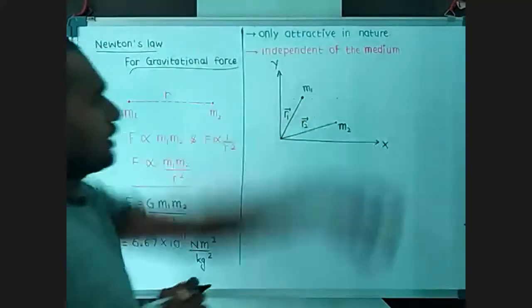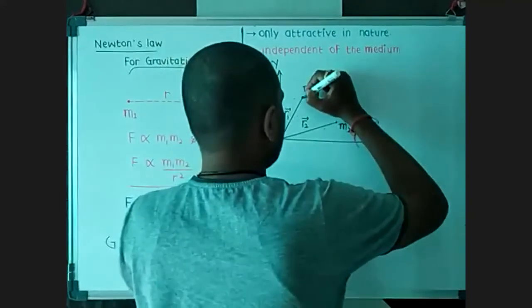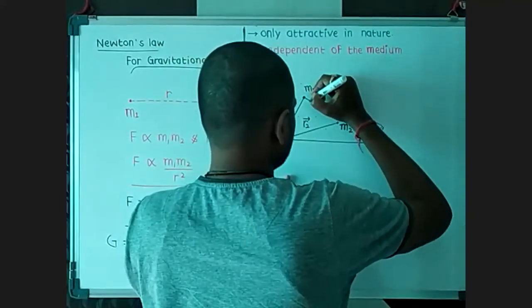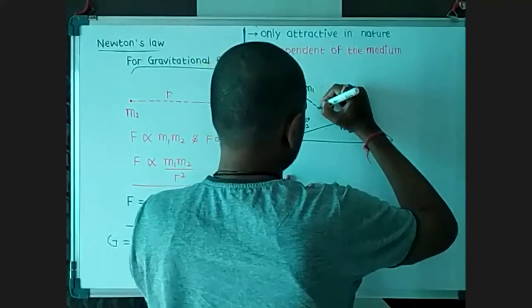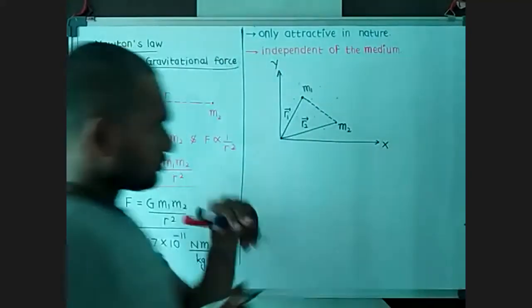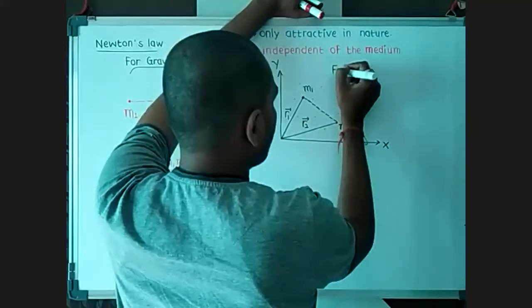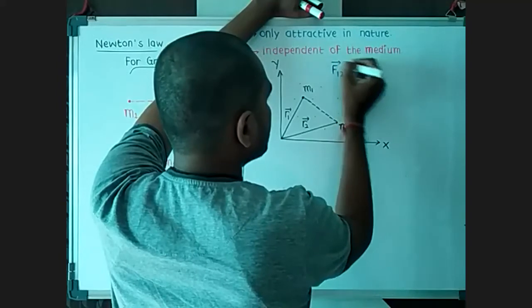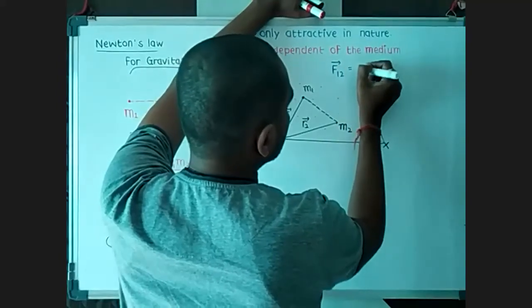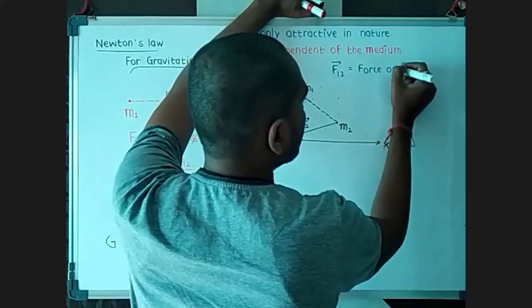Now, the gravitational force between these two particles: first of all, draw a line joining these two particles. Now, if I say F12, it means the force on 1 by 2.